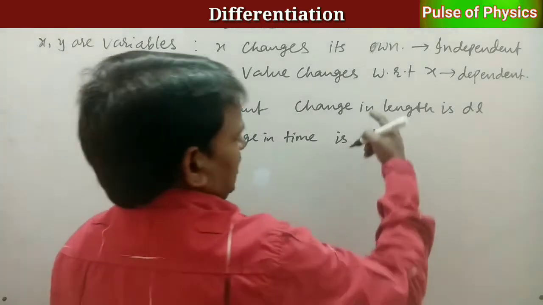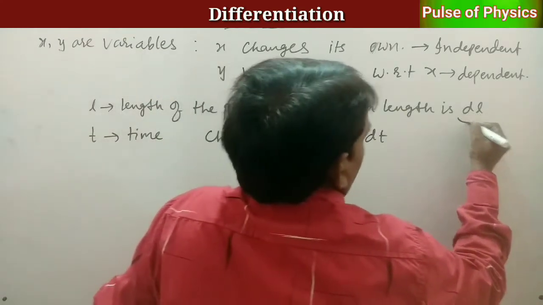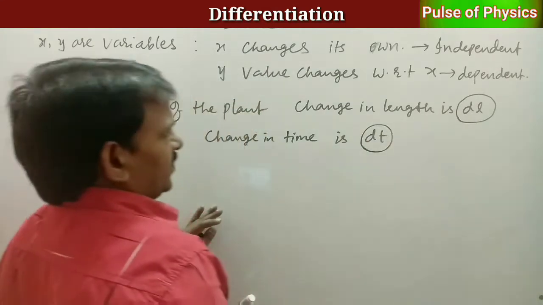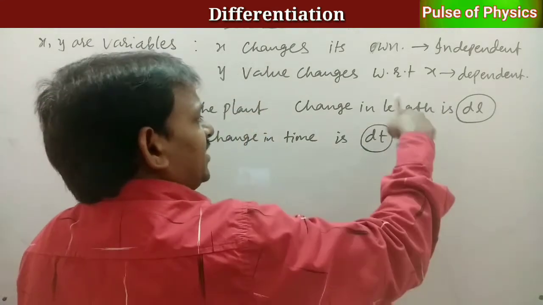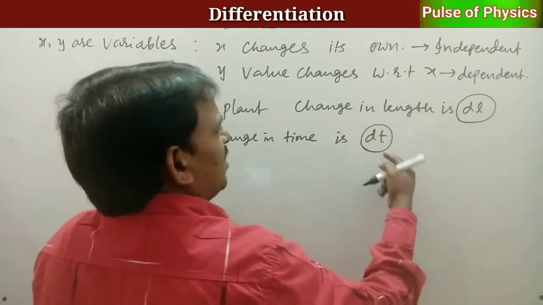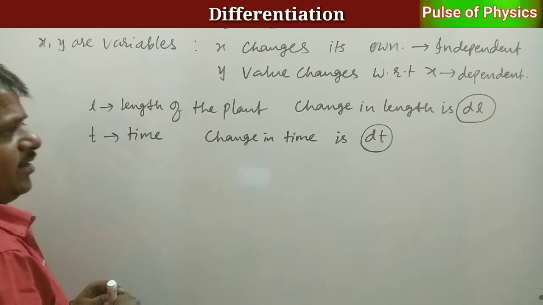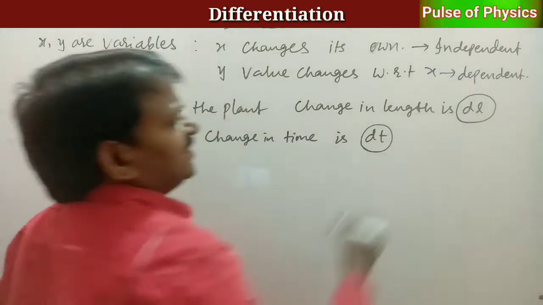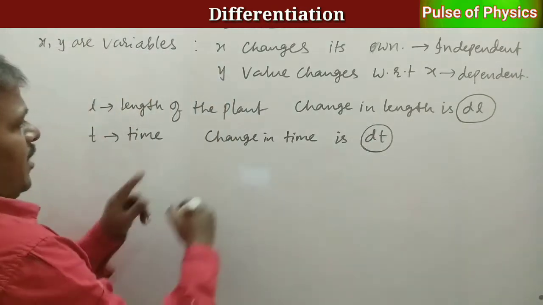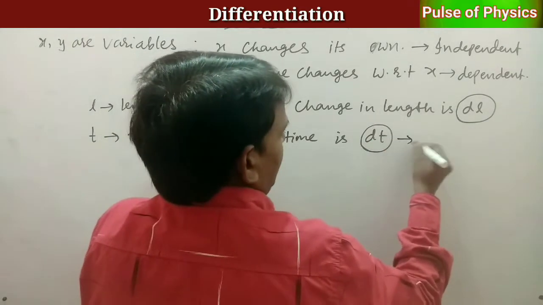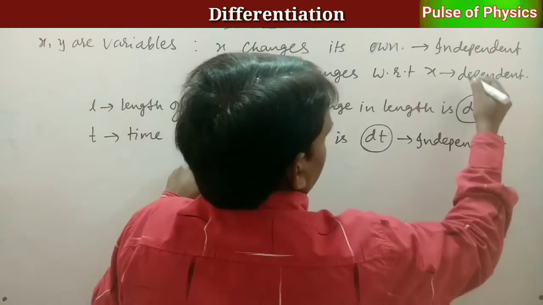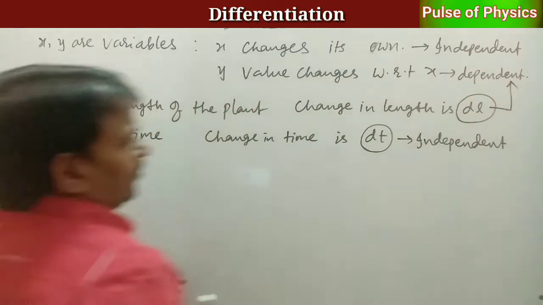Here you see that how does the length of the plant change with respect to time? That is called differentiation of L with respect to time, it is called dl by dt. What is this d? Differential operator. But in this, t is independent, right? L is dependent. Okay.